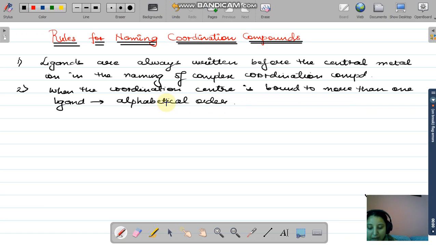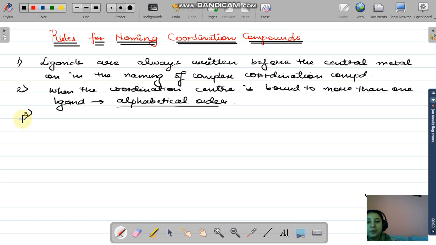Okay, and whenever you follow this alphabetical order, it is not going to be affected by the numerical prefixes. Means आप जो भी डाई ट्राई टेट्रा लिखते हो, that are not going to count in the alphabetical order. जो भी ligand है, ligand का first letter is going to count as the alphabetical order.